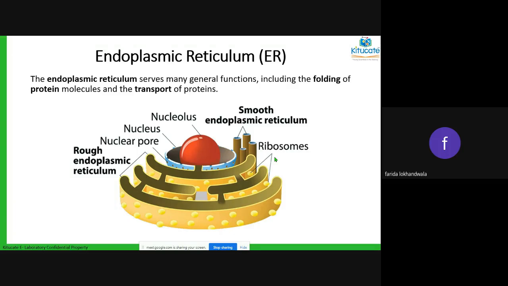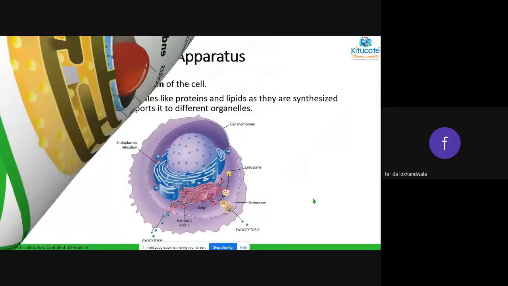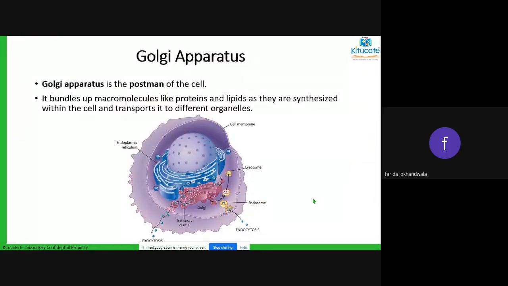Now those long chains have to be folded in a particular manner so that they get active. You can't have those long chains falling everywhere in the body. They have to be folded in a particular manner. That folding is done in the endoplasmic reticulum. If your endoplasmic reticulum has those dots, the ribosomes, then it is called rough endoplasmic reticulum. If it doesn't have those, then you call it smooth endoplasmic reticulum. Okay, clear?